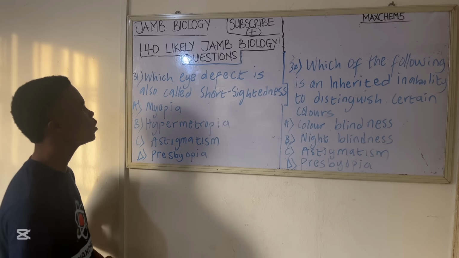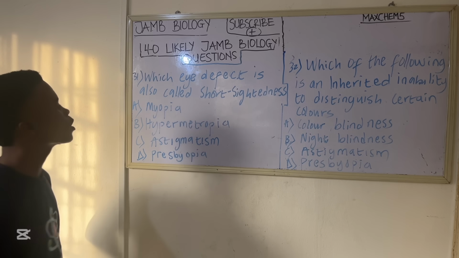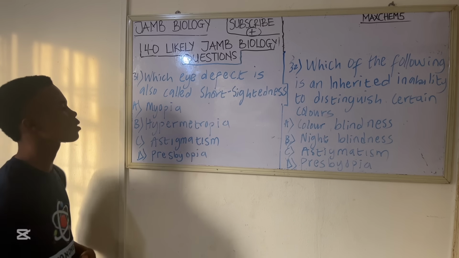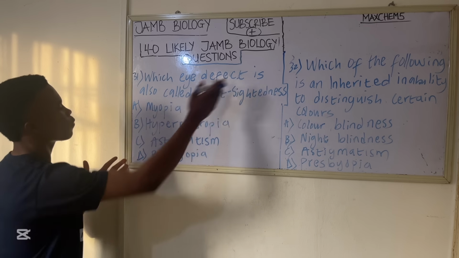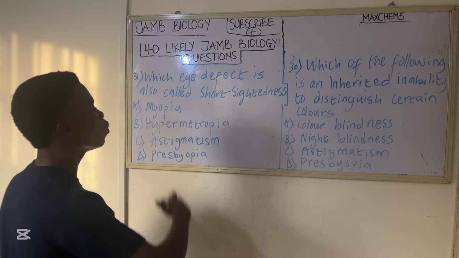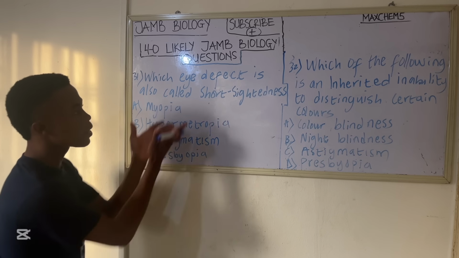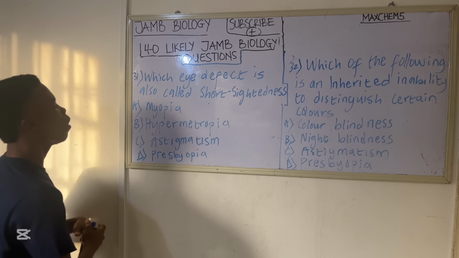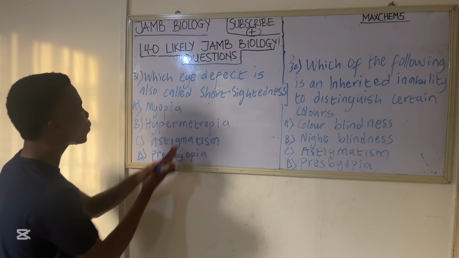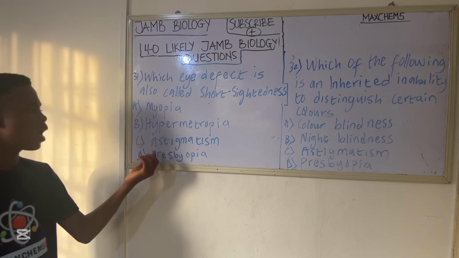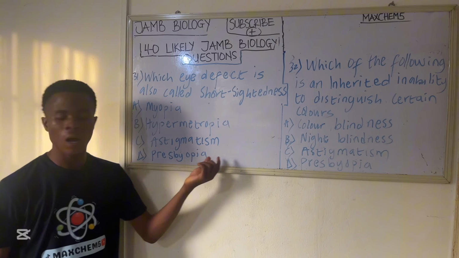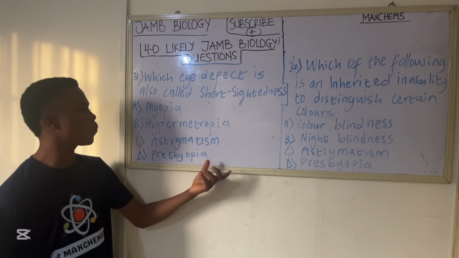Alright, the next question is, which eye defect is also called short-sightedness? This question is on sense organs and it's talking about eye defects. So which eye defect is also called short-sightedness or nearsightedness? We have option A, myopia, option B, hypermetropia, option C, astigmatism, option D, presbyopia.